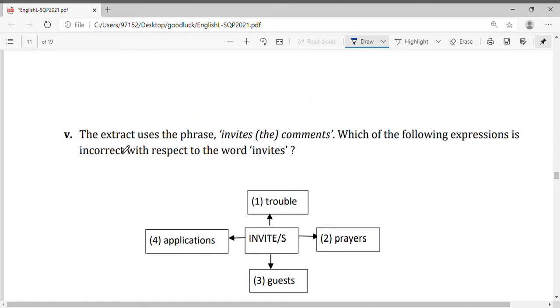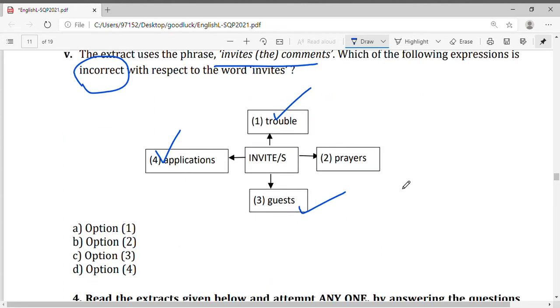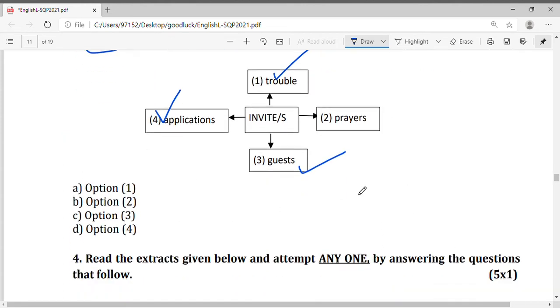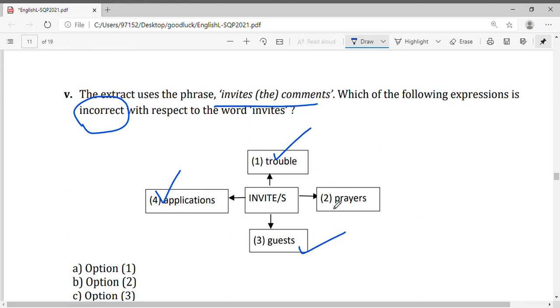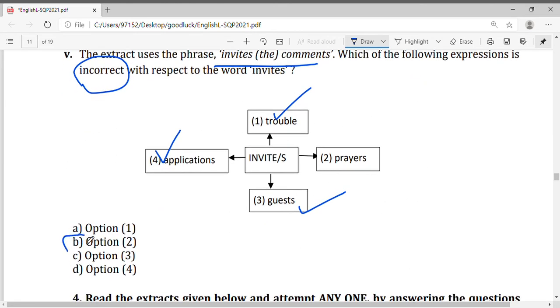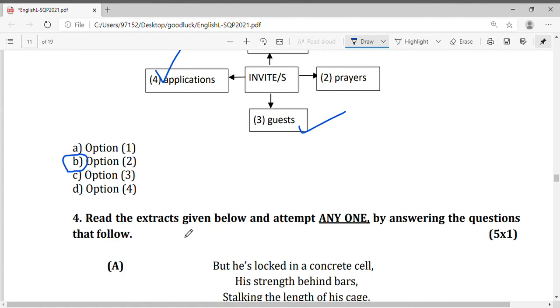The extract uses the phrase invites the comments. Which of the following expressions is incorrect with respect to the word invites? Invites trouble? Correct. Invites prayer? No. Invites guess? Yes. Invites application? So it has to be which option is incorrect? We go with option B. This is not correct here.